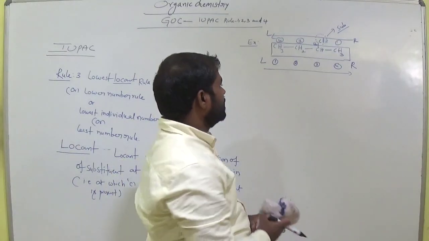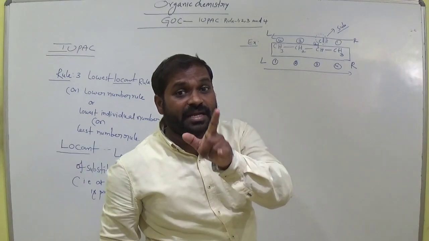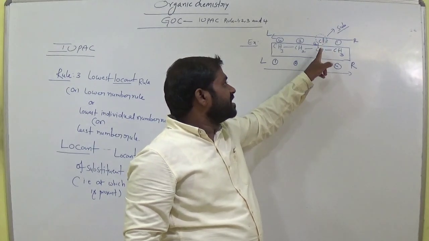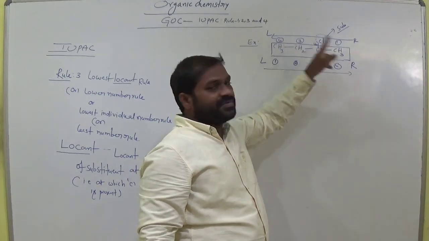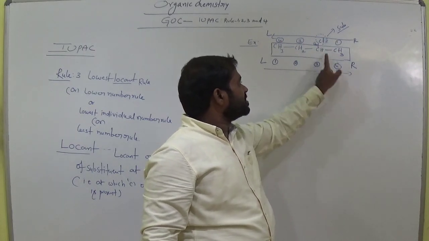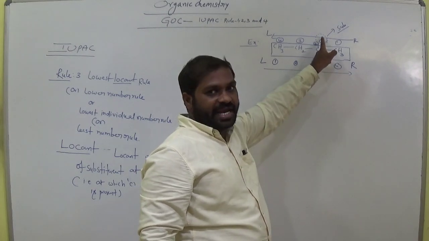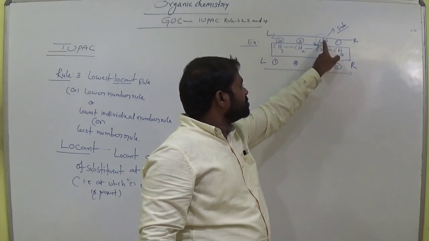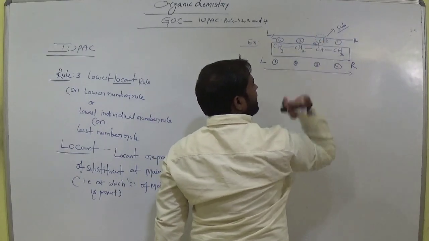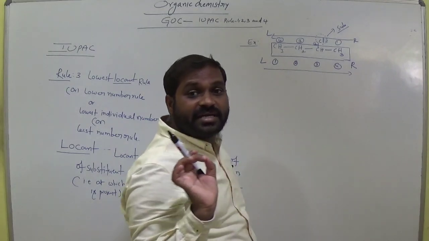Now which one is the correct numbering? The correct numbering method is that the substituent must get the least number. Suppose right to left, the substituent is present at second carbon. From left to right, the substituent chlorine is present at third carbon. So at right to left, the substituent is present at second carbon. Okay, the substituent gets the least number.